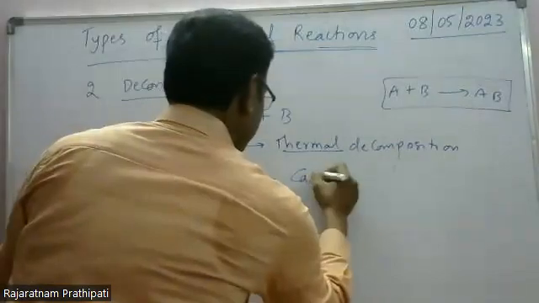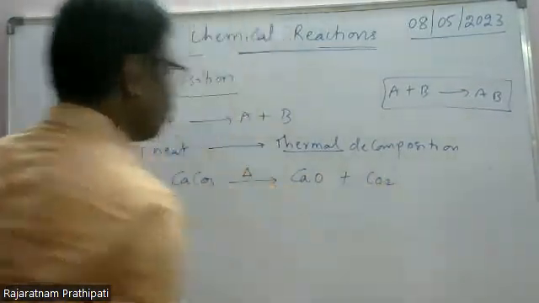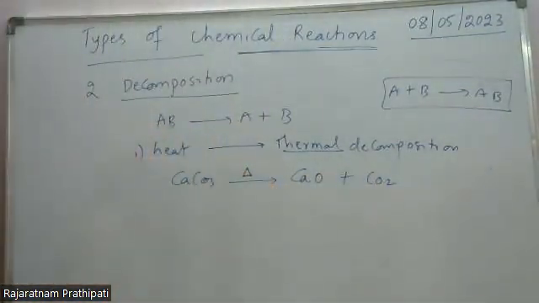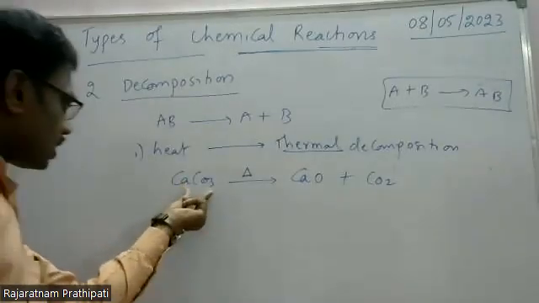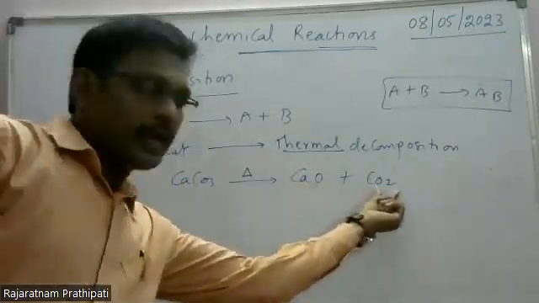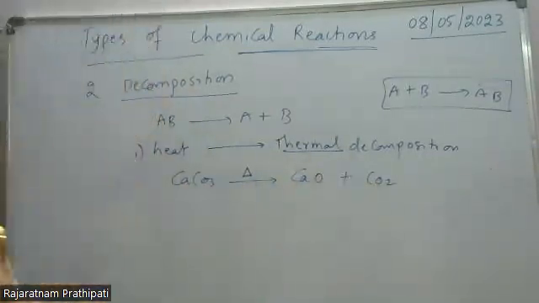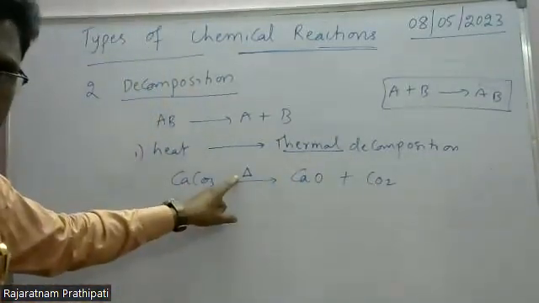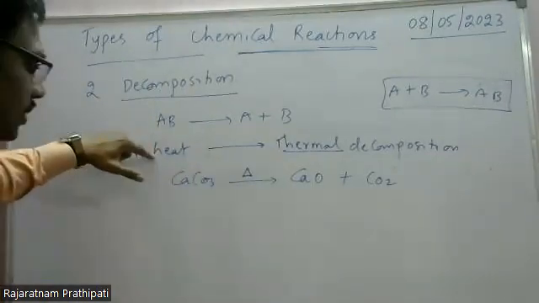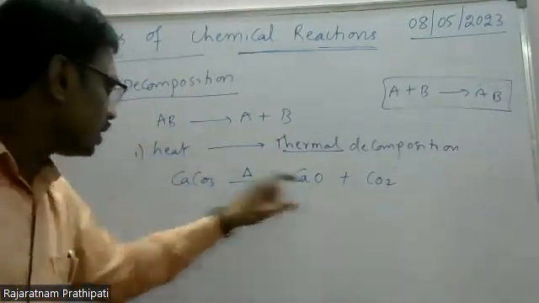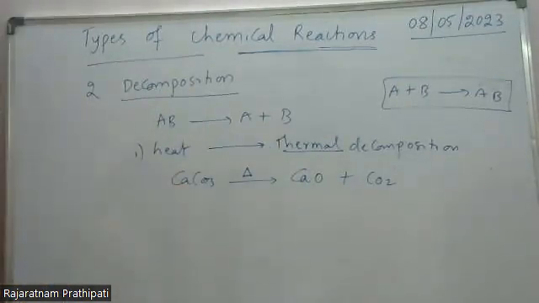When we heat this, it decomposes into CaO plus CO2. This is a compound, gives rise to compound plus compound reaction. That too, this delta symbol represents heat. So this is a thermal decomposition reaction.